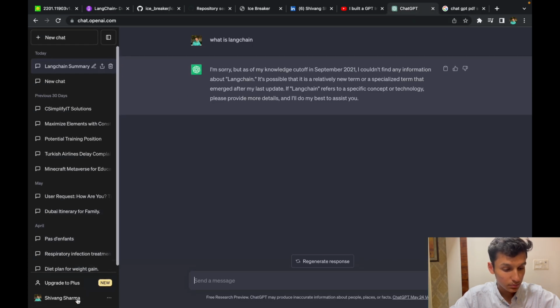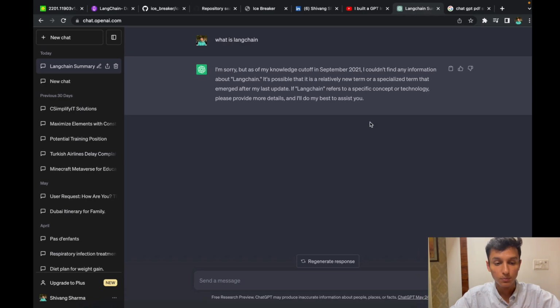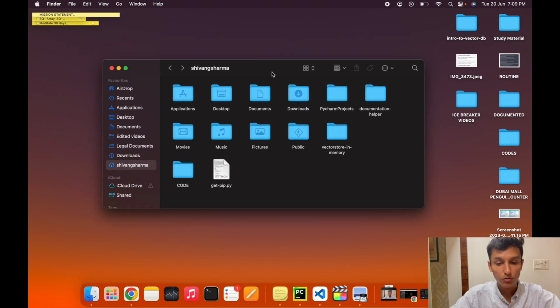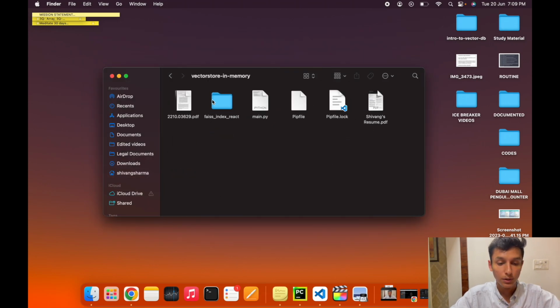So it is basically upgraded with a ChatGPT Plus account. But we'll be looking into a different code which we have created ourselves to solve this problem, by using vectors and our in-house memory to make it more efficient and write the code.